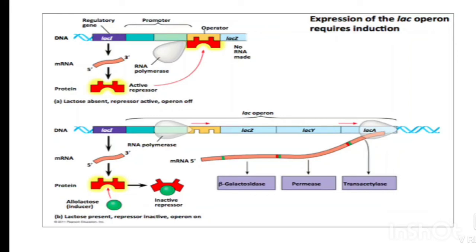Next is the co-repressor gene. It is perhaps a product of one of the enzymes synthesized by structural genes. The co-repressor makes the inactive repressor active in a repressible system after combining with it. The repressor-co-repressor complex can block the operator gene and stop protein synthesis by structural genes. The next one is the inducer gene. The inducer is a substrate, which is lactose in the lac operon, that promotes transcription. It binds with the repressor molecule and makes it inactive. The repressor then cannot bind with the operator gene, and transcription and protein synthesis can take place.